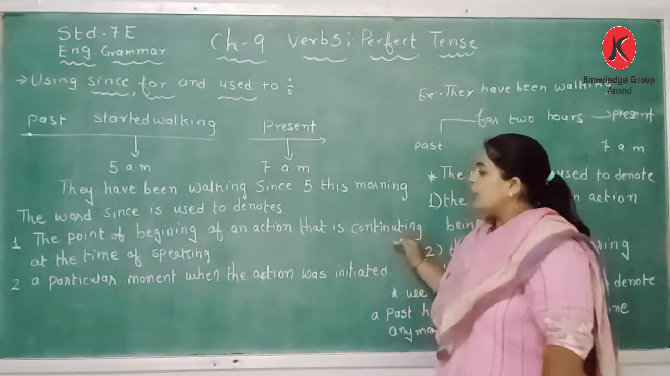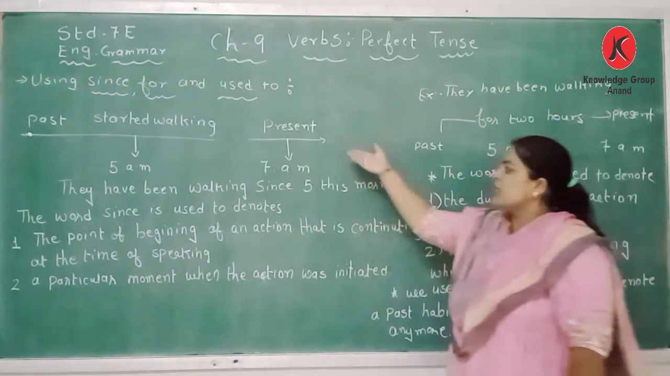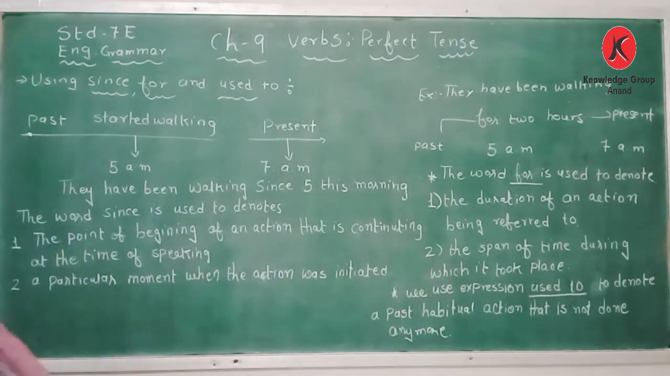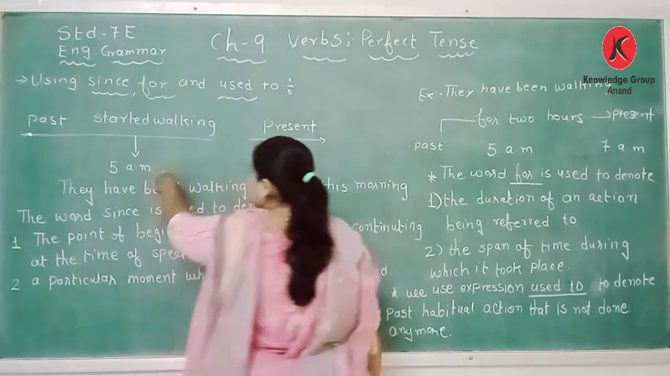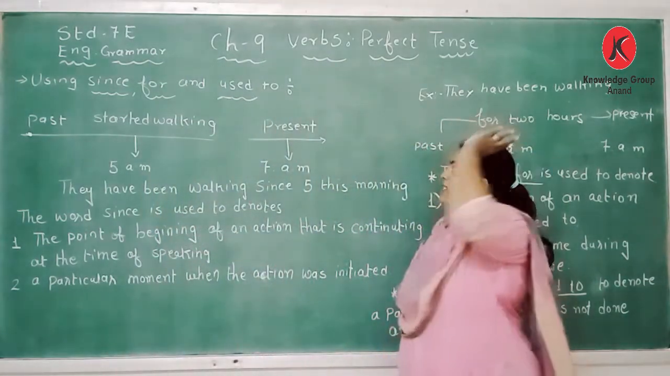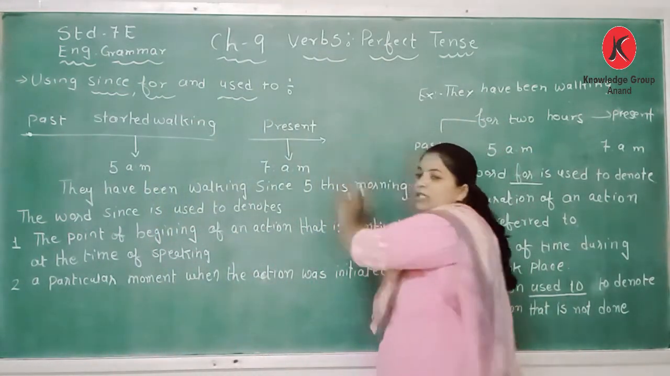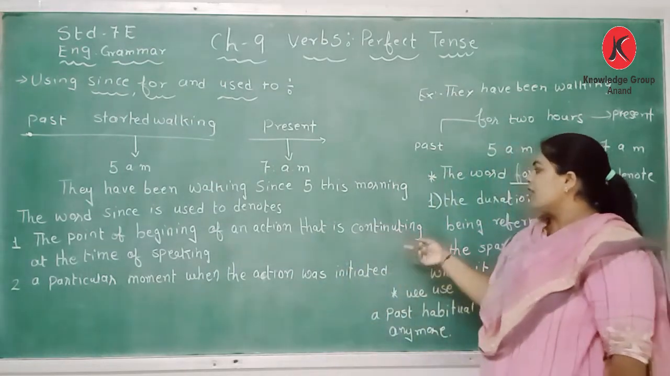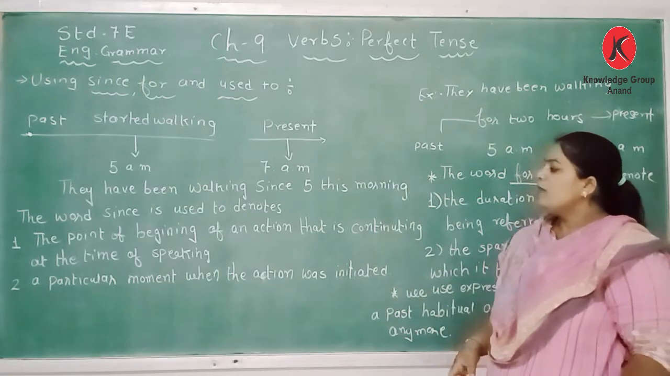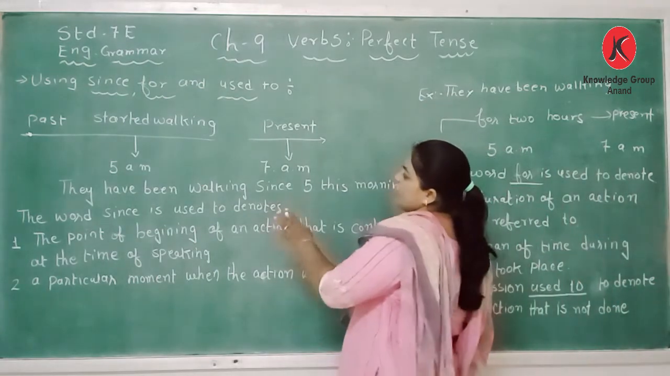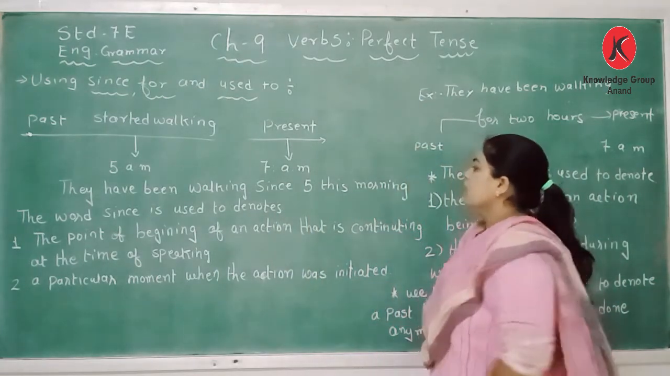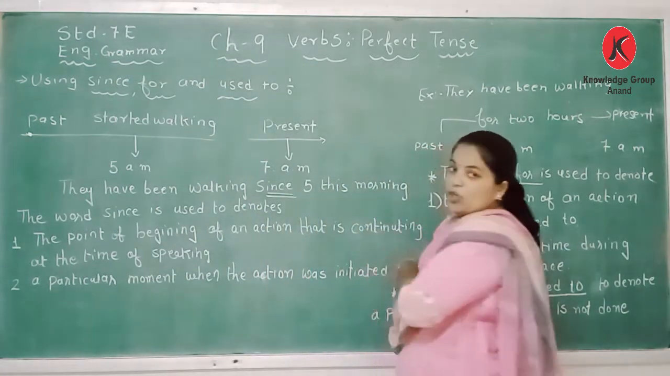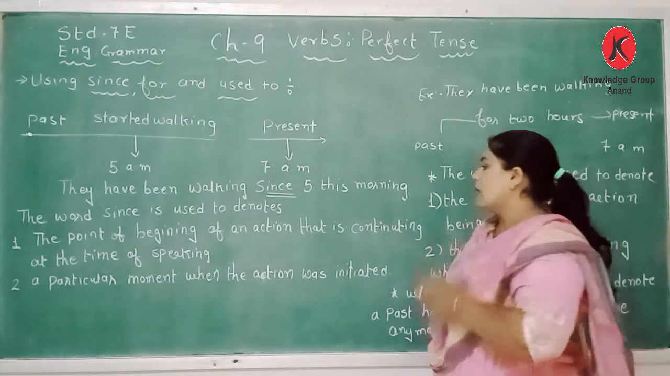An action that is continuing at the time of speaking, that means the present. At the time of speaking the action is continued. That means the action started in the past and still it is continuing at the present moment, till 7 a.m. So that is the point of beginning of an action that is continuing at the time of speaking. I started at 5 a.m. I have been walking since 5 a.m. this morning, till 7 o'clock I am walking.